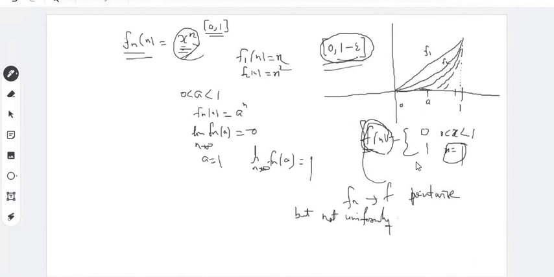Yes, sir. Now we consider this series of functions, sigma fn x, that is x plus x square plus x cube plus and so on, x to the power n plus and so on. Maybe if you like, you can take starting from x to the power 0 also. So maybe you write 1 plus x square and so on. You can also include this one.